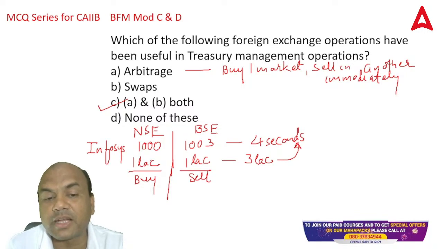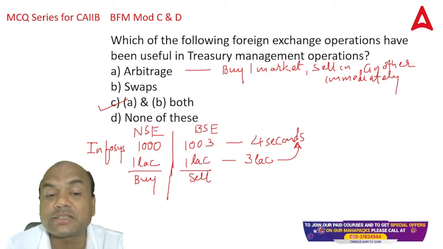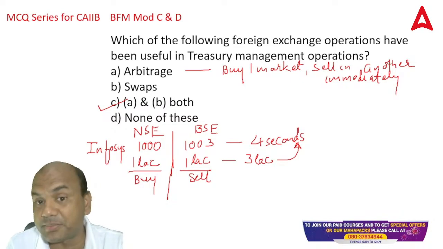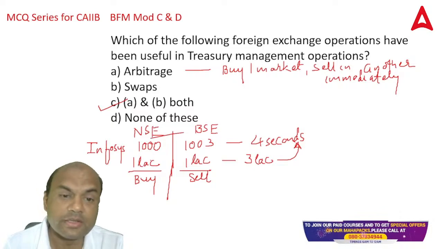Buying in one market and selling in another market immediately. That's why arbitrage is the most important and the safest transaction, but safest subject to the timelines. If you are able to follow the timelines, it's safe. If you are not able to follow the timelines, you are gone. So that is arbitrage.